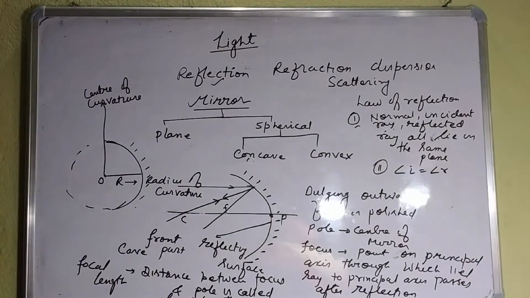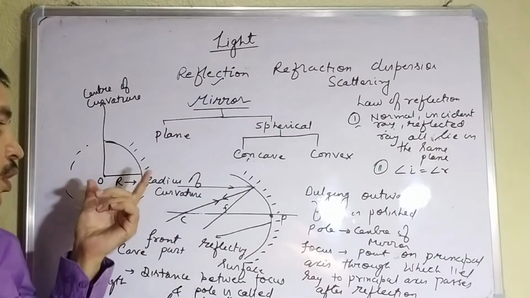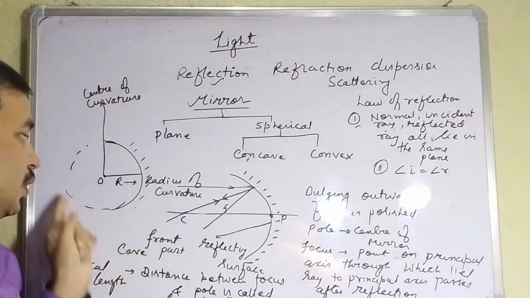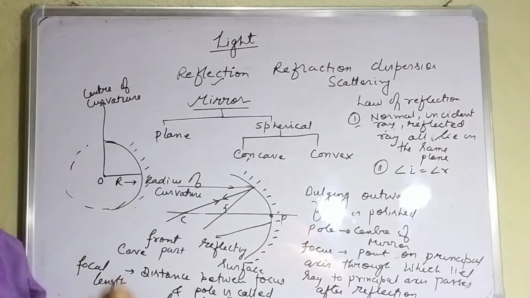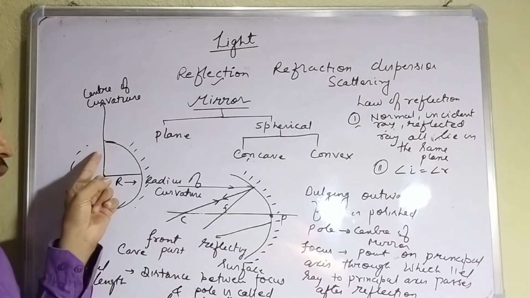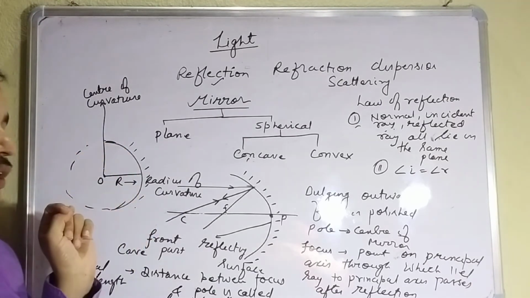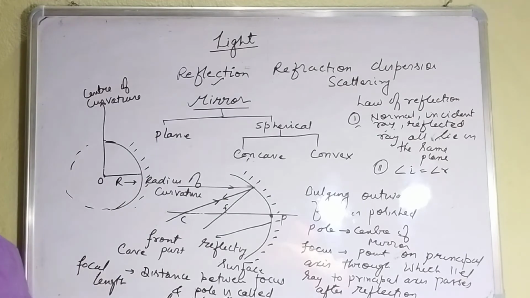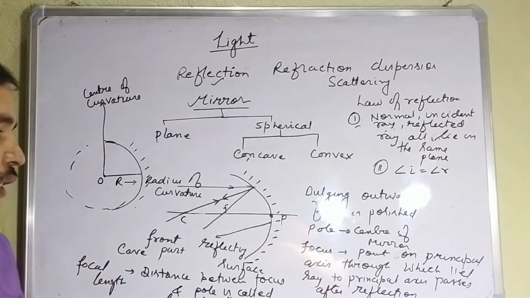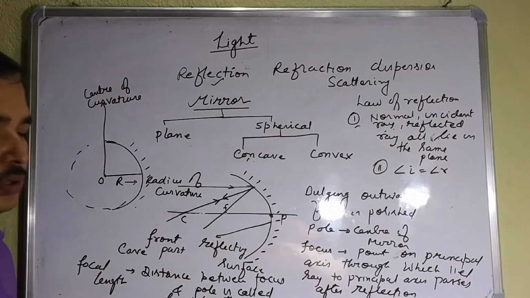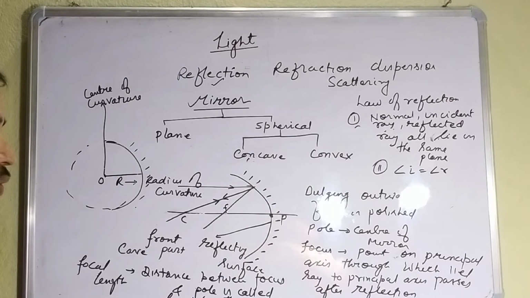So you can note it down. The center of the sphere of which the mirror is a part is known as its center of curvature. Clear? The center of the sphere of which the mirror is a part is known as the center of curvature, and the radius of the sphere of which the mirror is a part is known as the radius of curvature. These are the basic things you must know before going in detail.